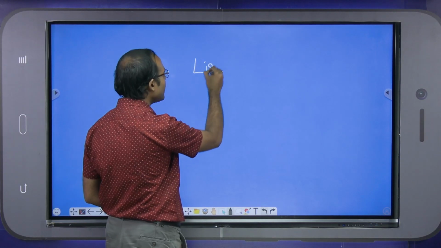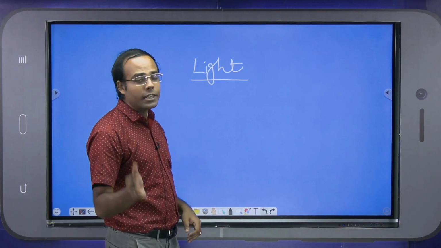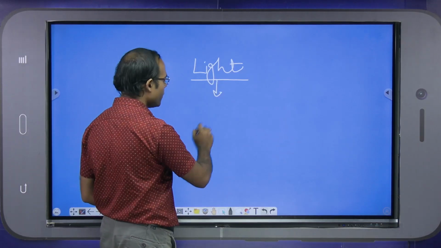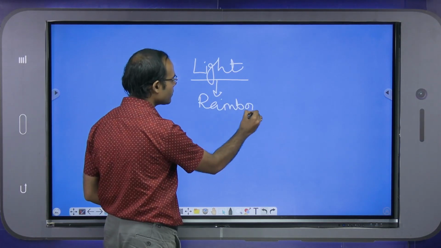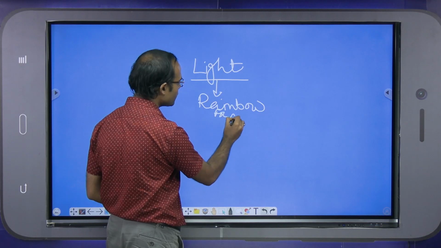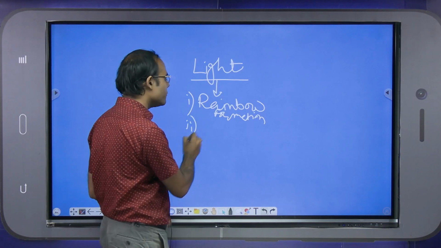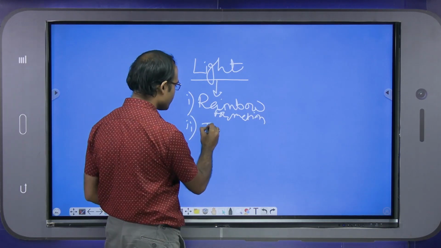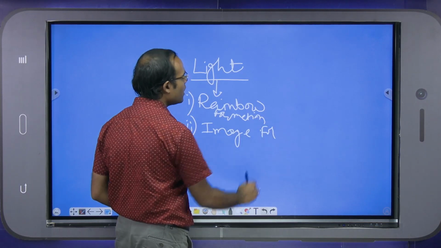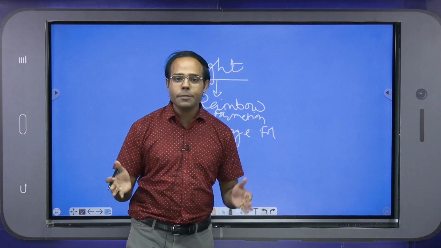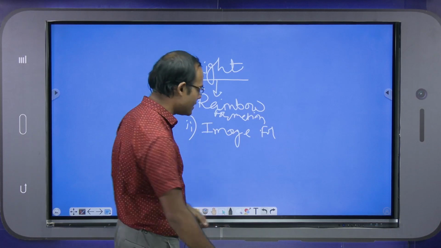Because of light we can see the phenomenon of reflection, the phenomenon of rainbow formation, image formation, and so on. So we will see what rules are behind these formations. We will see it now.